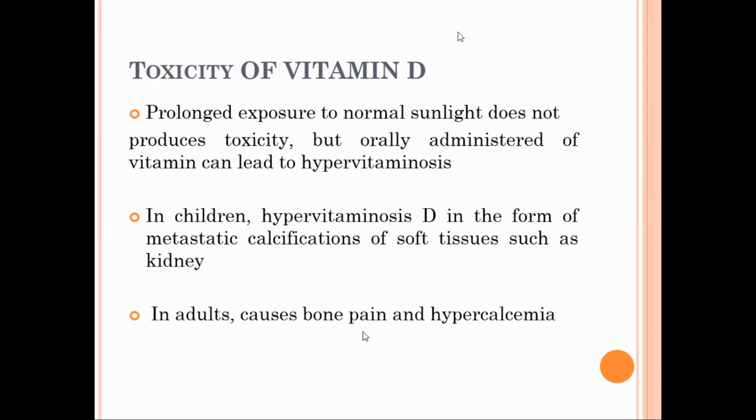Okay, but in case of children, hypervitaminosis D occurs in the soft tissue, which appears as metastatic calcification. Okay, when the vitamin D level is increased, then it leads to metastatic calcification in soft tissue such as the kidney. But in adults, it causes bone pain and hypercalcemia. As soon as the vitamin D level increases, the calcium level also increases. So the patient may present even with bone pain in case of hypercalcemia. Is it clear? Wait a moment, my phone is ringing.